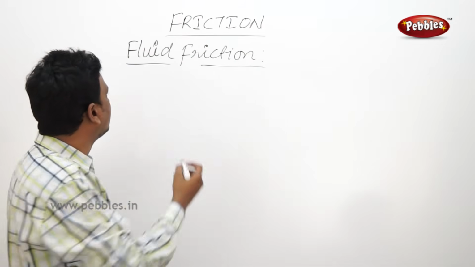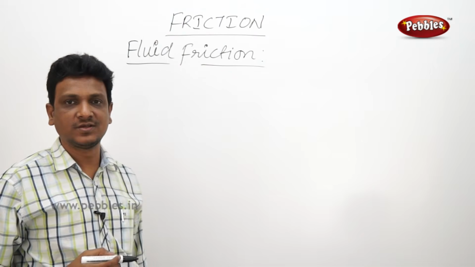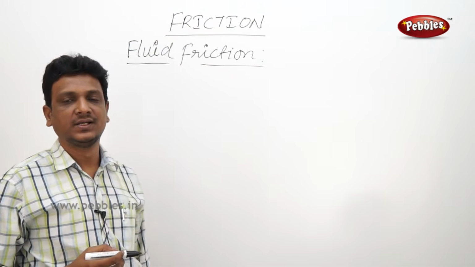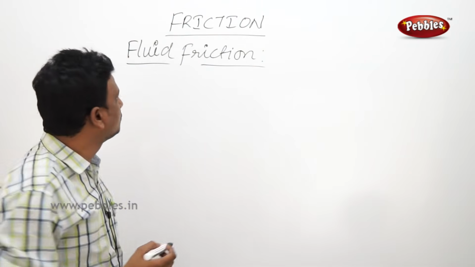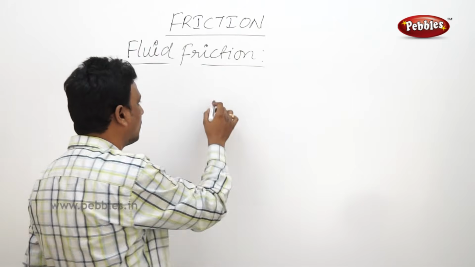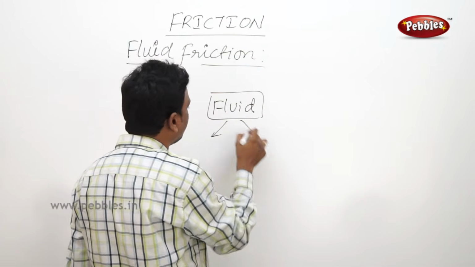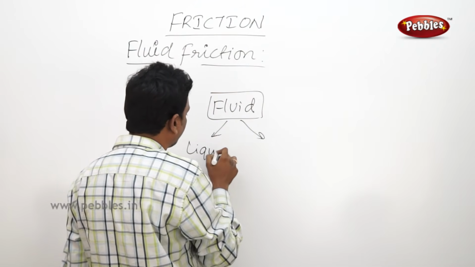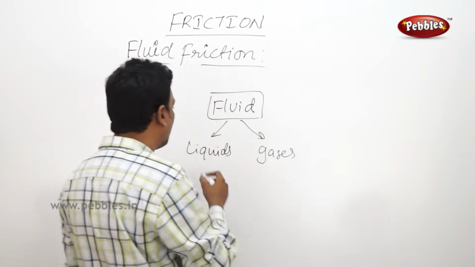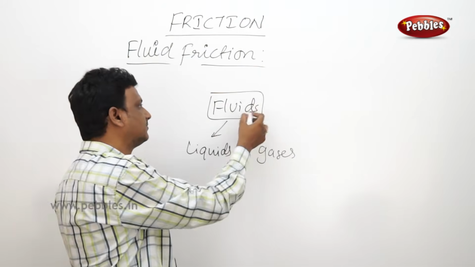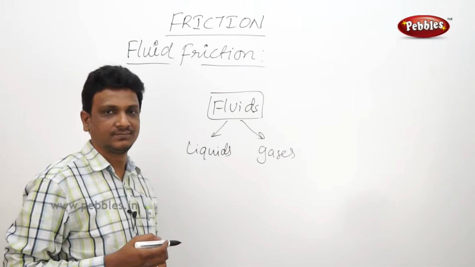So now let us look at fluid friction. So far we have discussed solid objects, whose surfaces come in contact and get interlocked, and by that the friction is developed. Now we are going to talk about fluid friction. What is a fluid? What are fluids? Fluid is nothing but liquids. Liquids are called fluids and gases are also called fluids. So both liquids and gases are called fluids. Fluid is a term used to define liquids and gases.